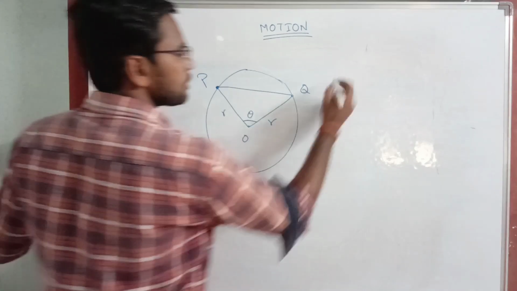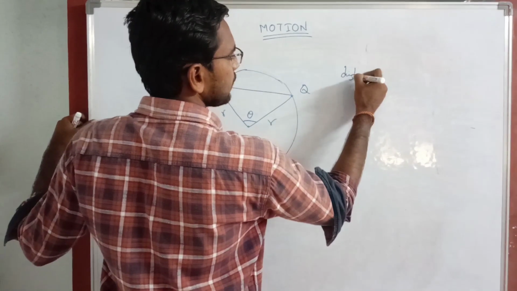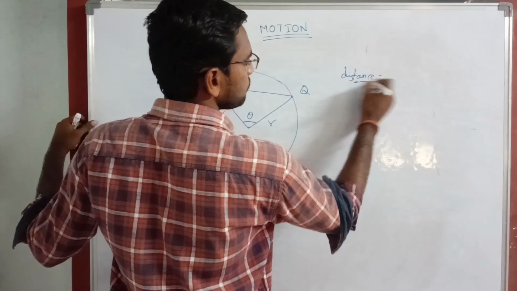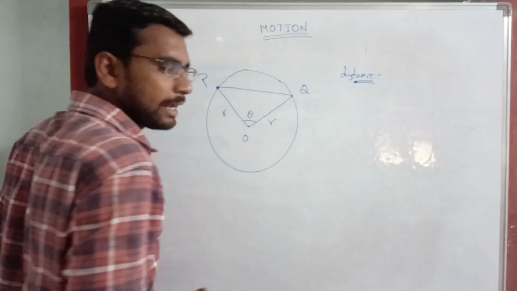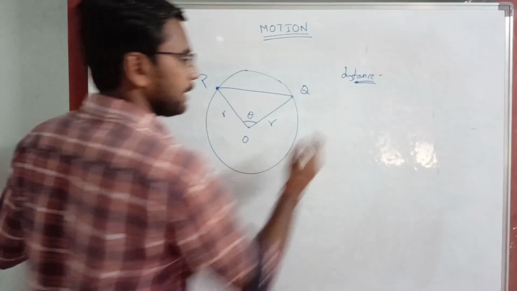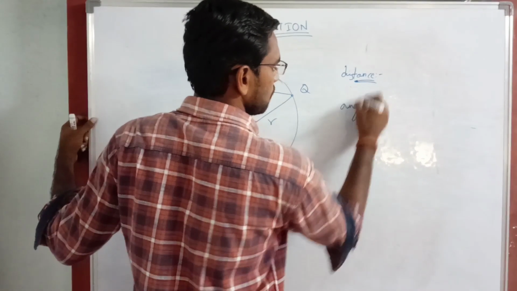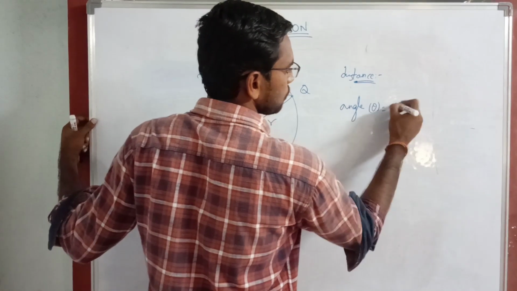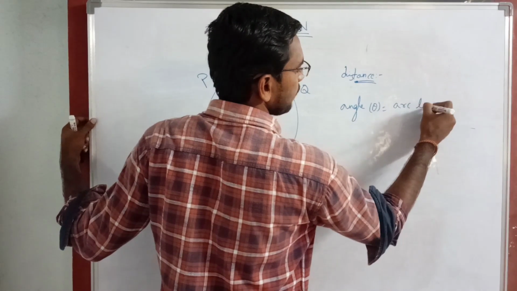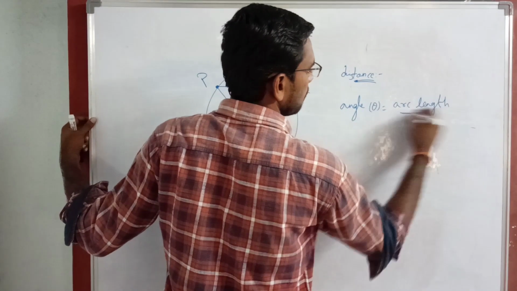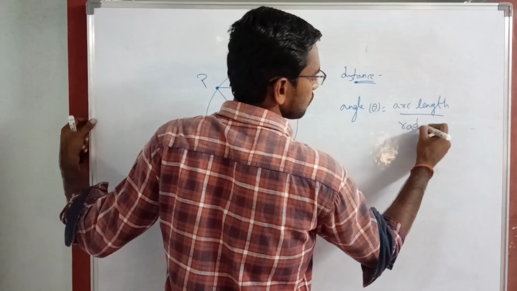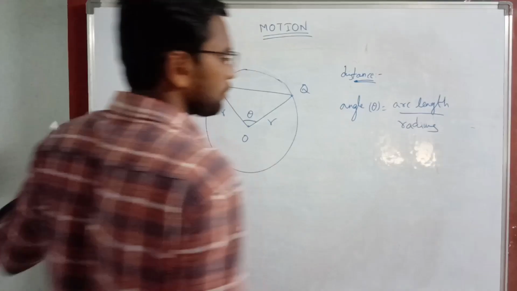So to find the distance in case of angle, the formula is angle equals arc length by radius. Angle theta equals arc length by radius.